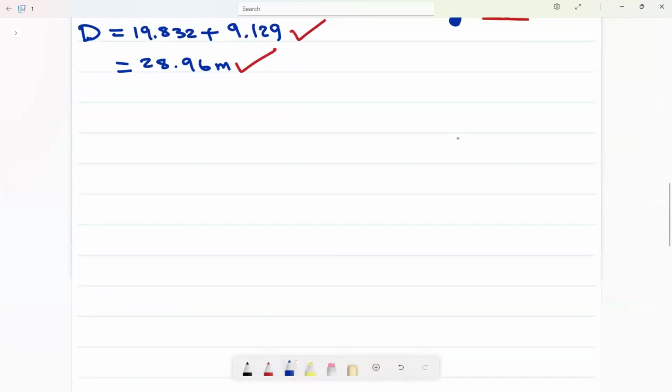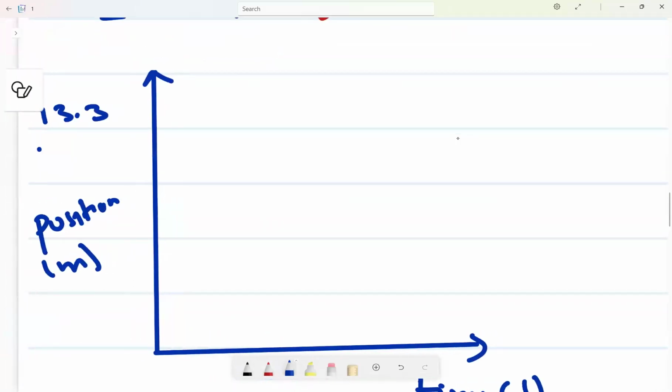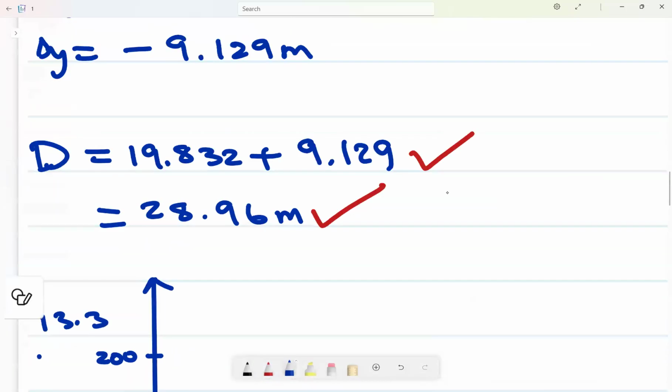This is time in seconds, this is position in meters. Where do they all start? They start at a height of 200 meters above the ground. You can put the 200 anywhere.